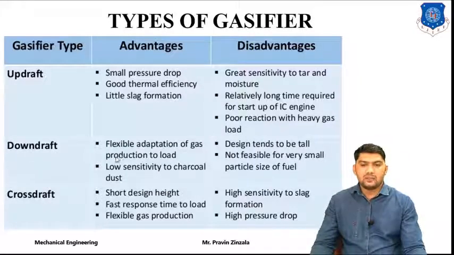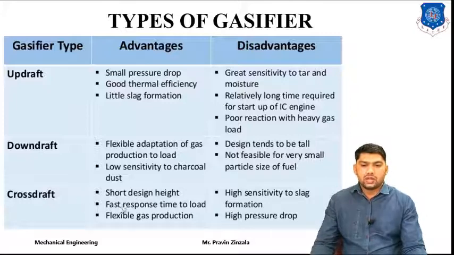The advantages of downdraft are flexible adaptation of gas production to the load, meaning it is more flexible compared to the updraft, and low sensitivity to charcoal dust. The two disadvantages of downdraft are that the design tends to be tall, so we have to construct a tall gasifier, and it is not feasible for very small particle size of fuel.